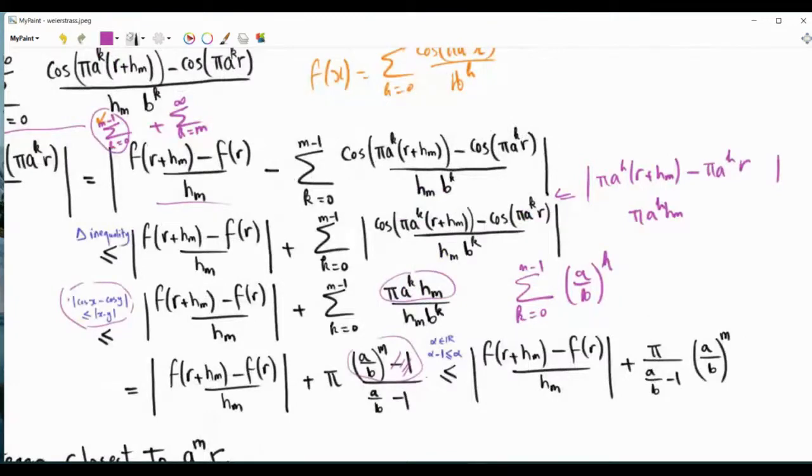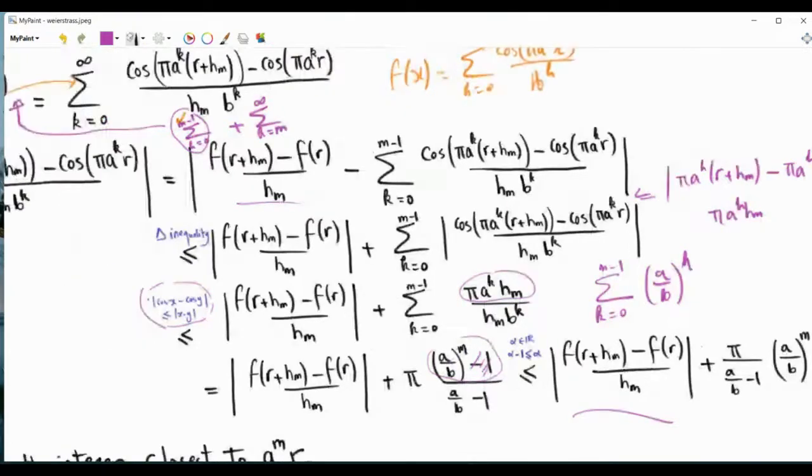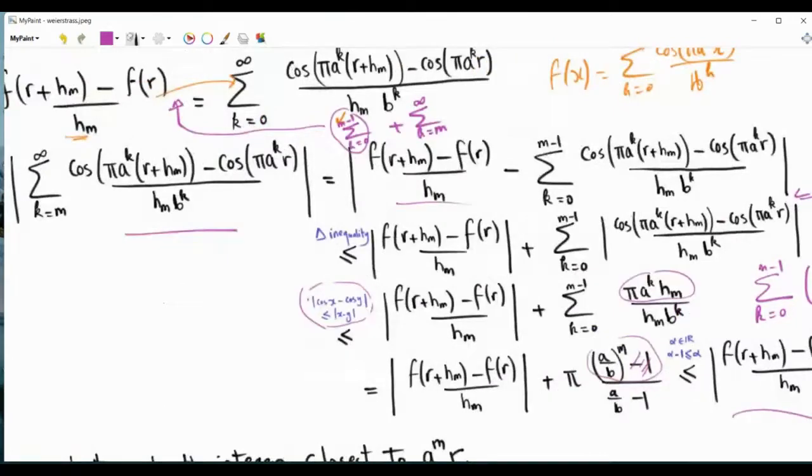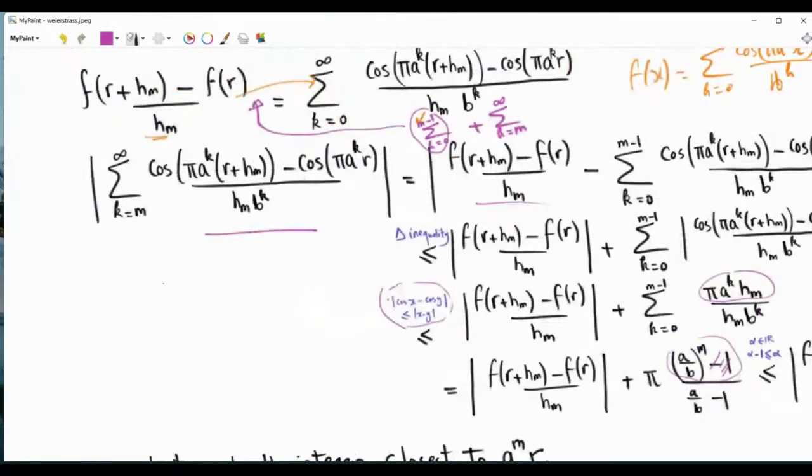And so this part is upper bounded by this absolute value plus pi over a over b minus 1. We obtain this by obtaining the geometric series, and then we have a over b to the power m. Now we need to focus on this term here, and we will actually try to lower bound it.